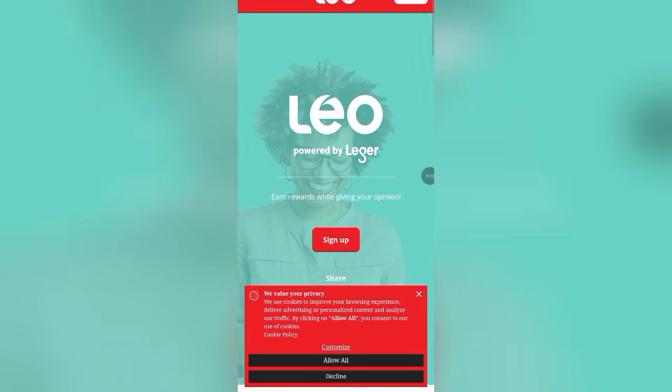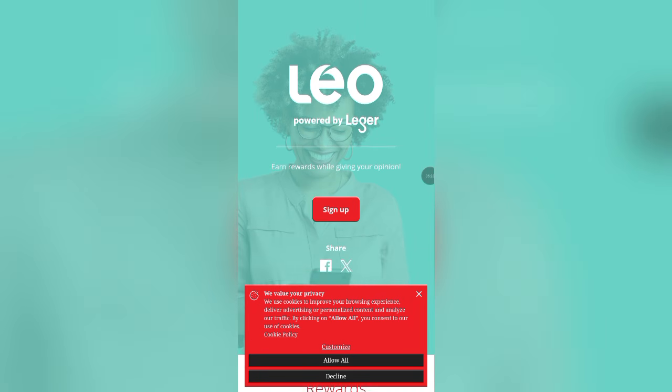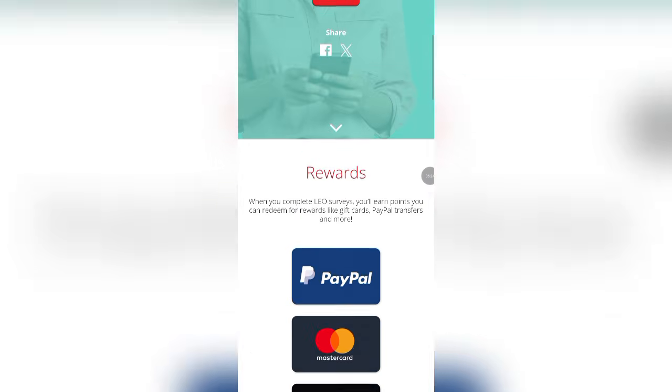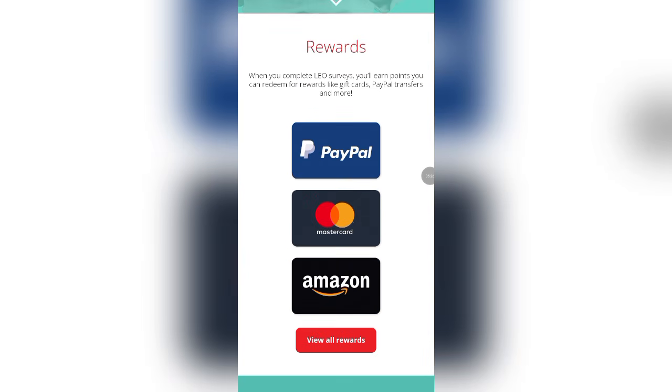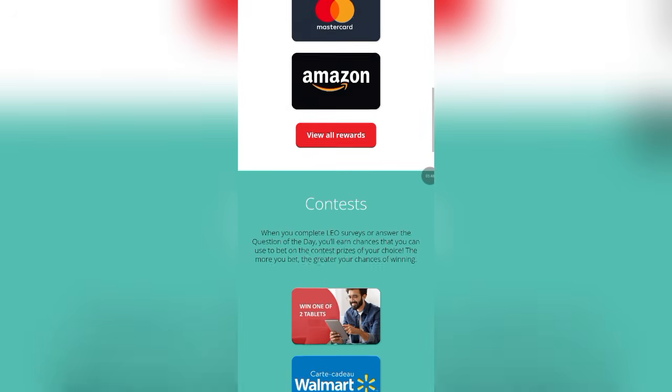That is the name of this particular survey. So right here, when you come down, you can see that you can get completed surveys on Leo, and you earn points which can be redeemed through gift cards. Now, there are so many platforms where you can redeem your points through gift cards, and many people actually found it very difficult. This particular platform has options for you to redeem via gift card and also withdraw via PayPal. So right here, you can see the gift cards we have.